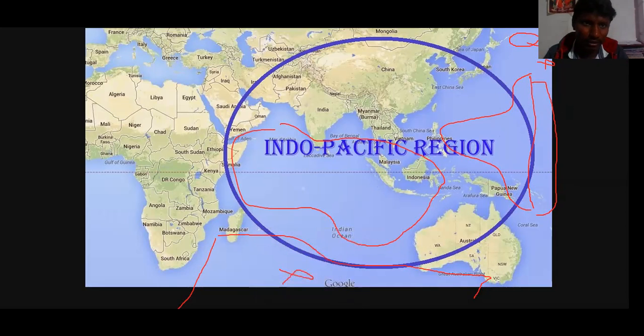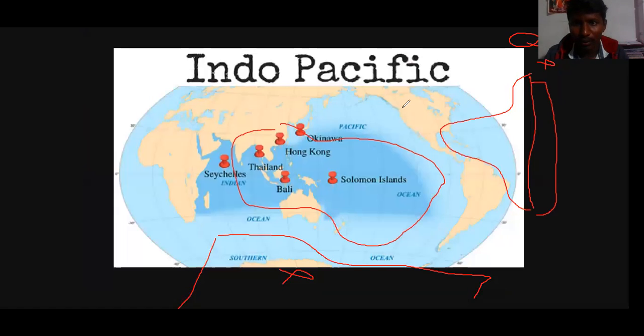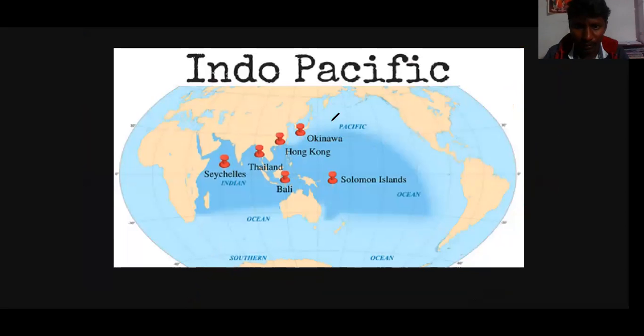Let's look at this map. This is the total Indo-Pacific region which is covered. This is the total Indo-Pacific.